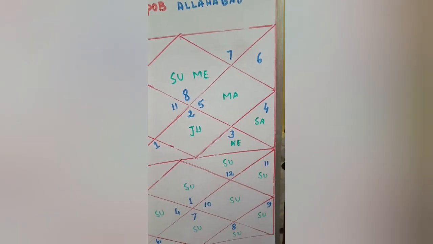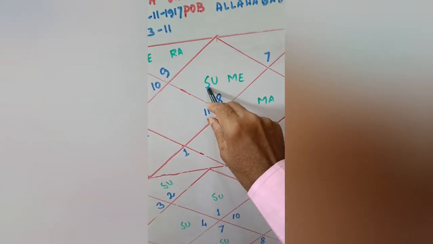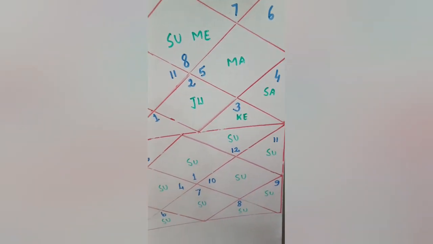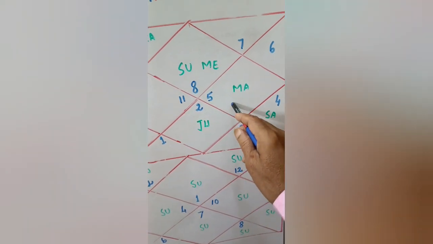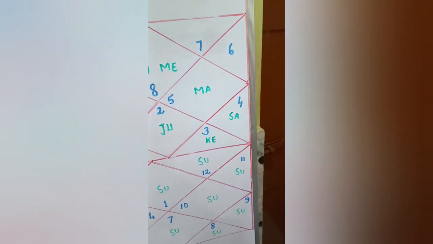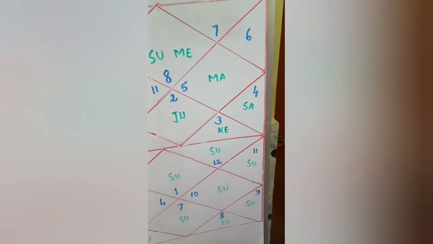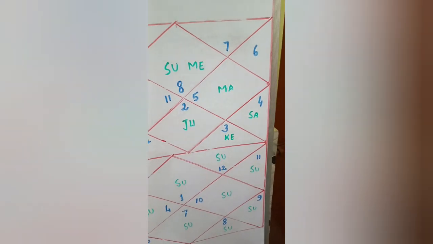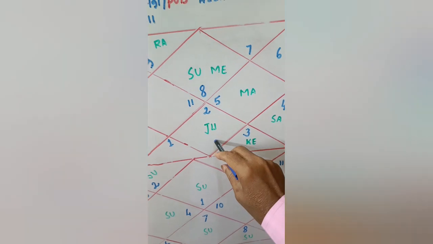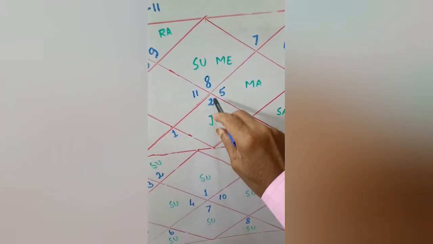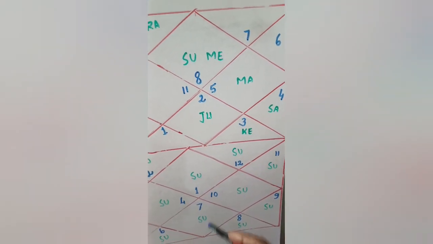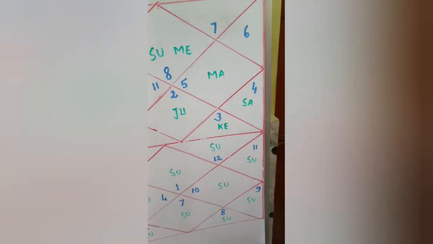Now from Sun, in the 10th house, Mars is posited. With respect to Sun and Mercury, Mars is in the 10th place. So Mars is very much effective in the Kundali of Indira Gandhi with respect to Sun. Not only that, with respect to Sun, Jupiter is in the 7th house. So Jupiter aspects Sun, Sun aspects Jupiter, and Mercury also gives an aspect on Jupiter, and the reverse aspect is there. So Jupiter, Sun and Mercury all are connected.